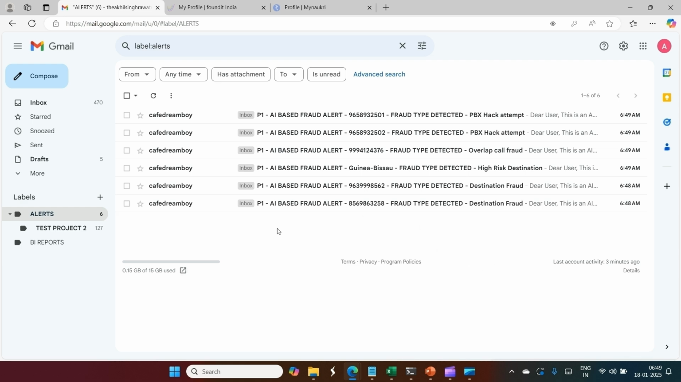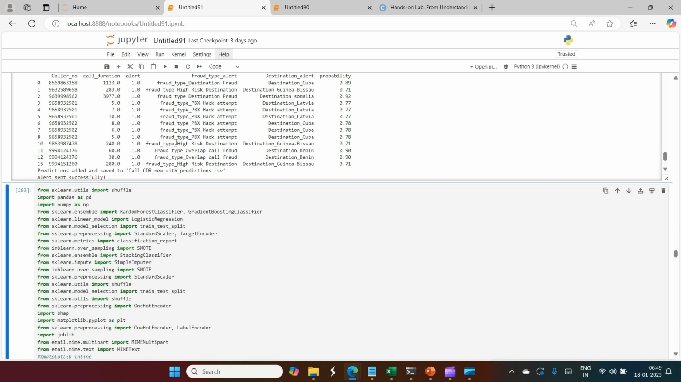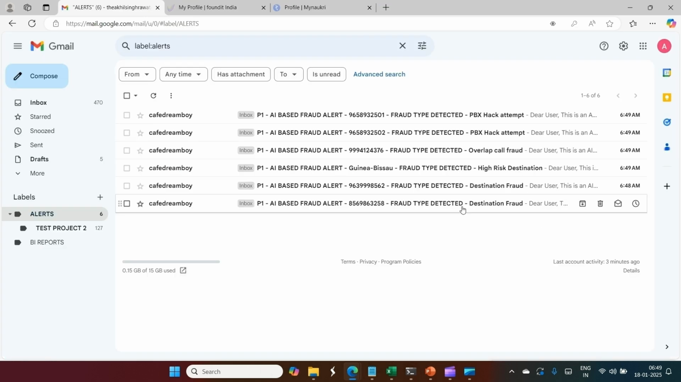Oh wow, what a beauty. P1 AI based fraud alert. See, the code is completed, and here you can see the generated alerts. The printing screen is stating, wow, what a beauty, hack attempt, and you can see in the email window the alerts are generated like diamonds, bang on, right on target.